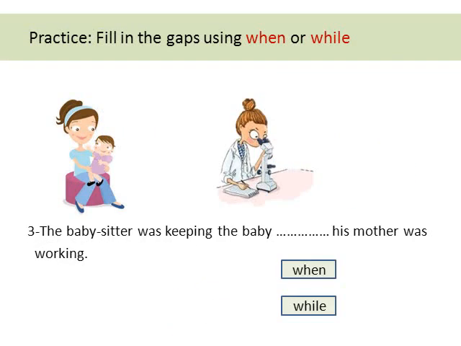The babysitter was keeping the baby. His mother was working. When or while? While, because the two actions were taking place at the same time. The babysitter was keeping the baby. His mother was working. The two actions were in the past continuous. With past continuous I use while.